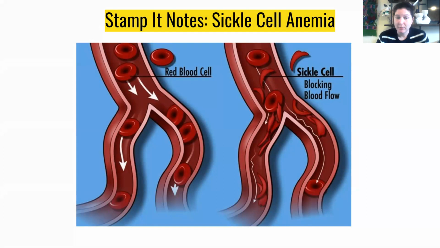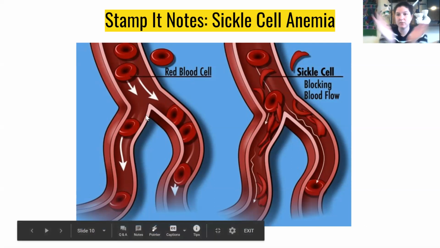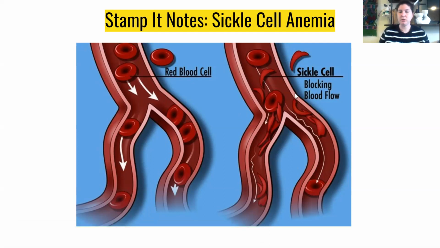Sickle cell anemia, a case study we looked at, is when your red blood cells are a different shape. A typical red blood cell has this circular, almost donut-like shape. They flow easily through our veins and arteries because of those soft edges. Sickle cell, however, you can have it two ways. You can have both genes for sickle cell, so you get a gene from mom and a gene from dad, and you can have all crescent-shaped blood cells, just like this. Or you can have one gene from mom that's a typical red blood cell and one gene from dad or mom that is an atypical sickle cell blood cell, and you can have a mix.